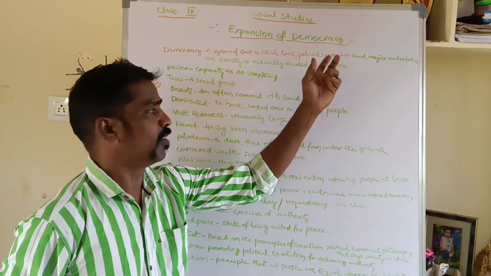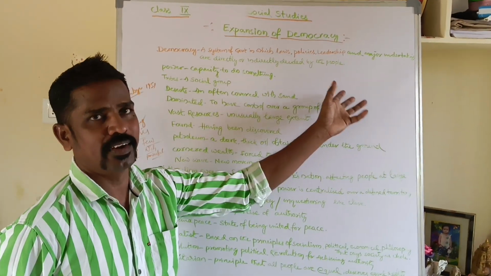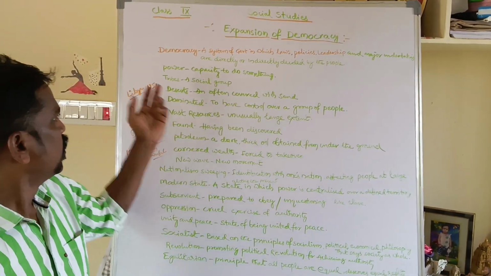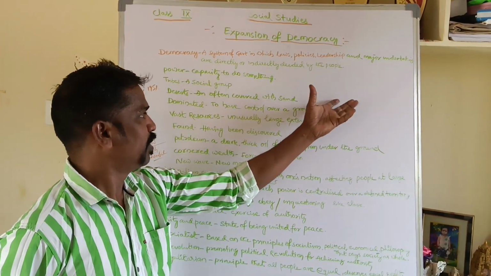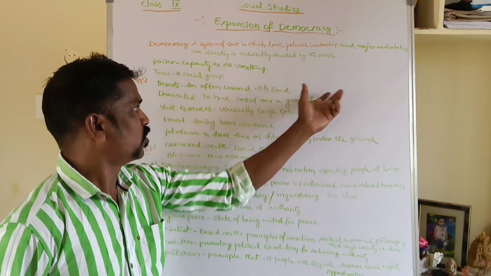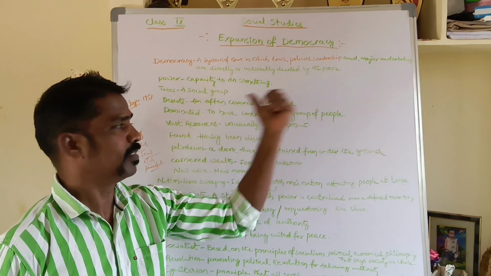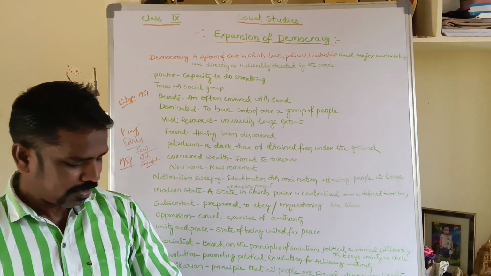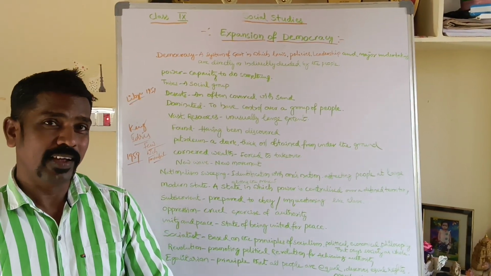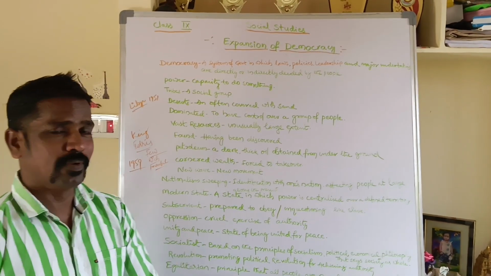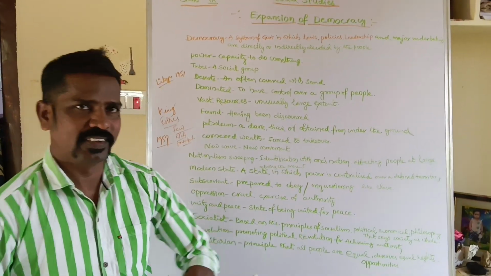Colonized means the state of occupying, the state of control. An act of controlling a particular area or territory is called colonization. Here, the particular area is Libya, which was controlled and ruled by Italy. So in 1951, after a long struggle, the Libyan people fought for their independence and finally got it.